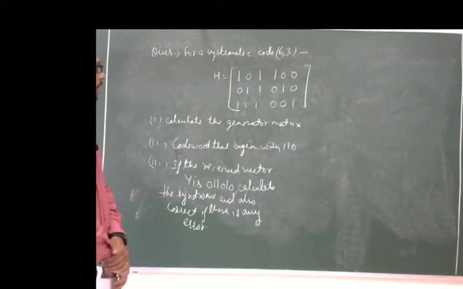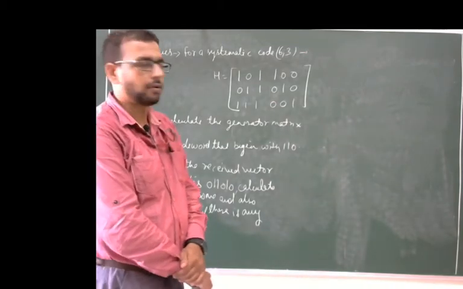This is the complete numerical, and already the H, meaning the parity check matrix, is given.